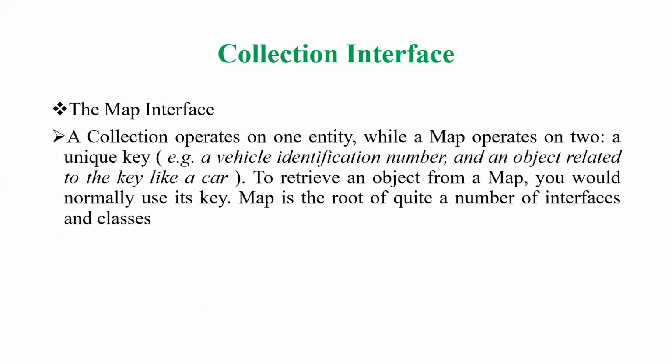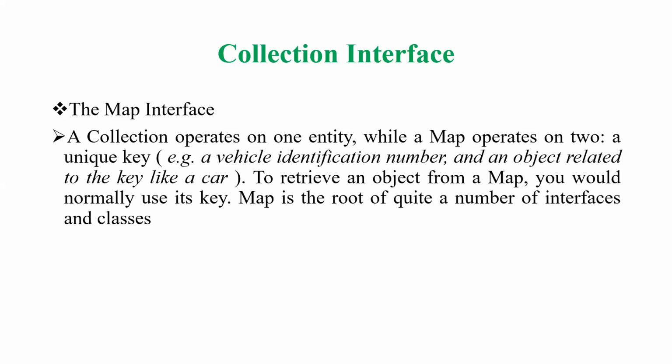And coming to the next option, the map interface. Okay, so friends, here a collection operates on one entity, while a map operates on two. So if I am making use of entries, suppose a vehicle identification number and the object related to that key, like a car, suppose 1729 AP 1729 or TS 1729 or KL 1729, like that. These numbers are related to a particular vehicle, that might be a car or a two-wheeler or something else. So the mapping is a combination of key and value pair.